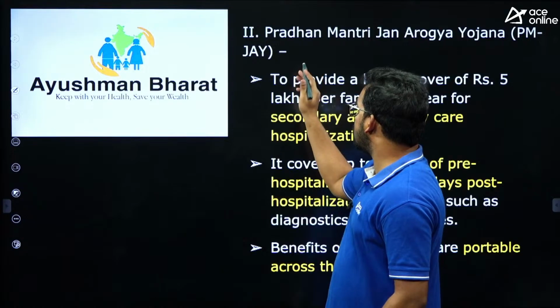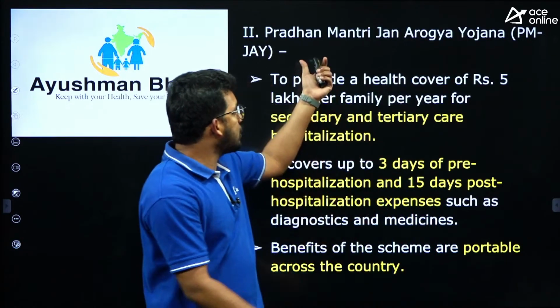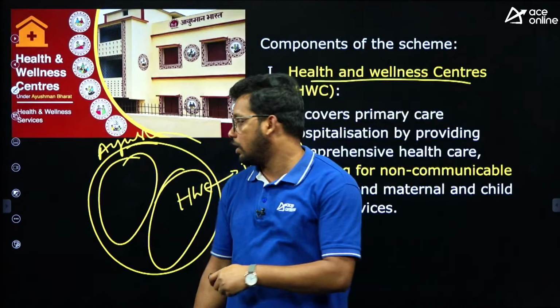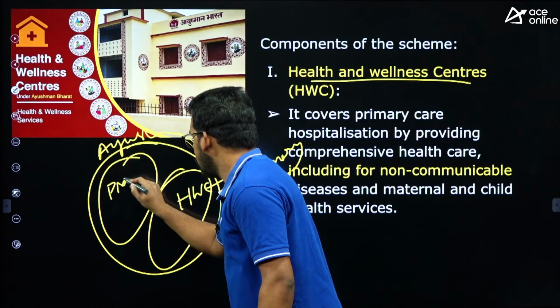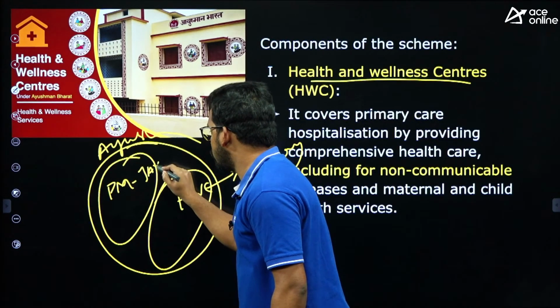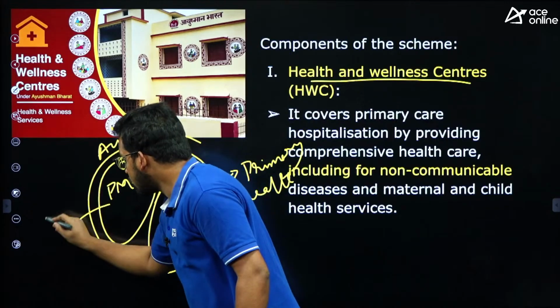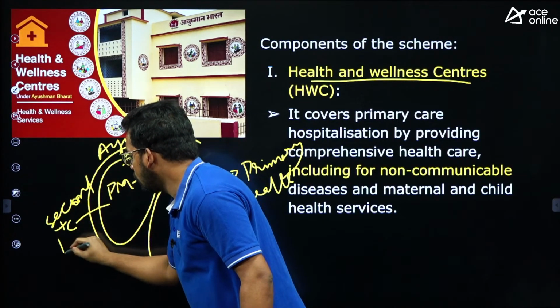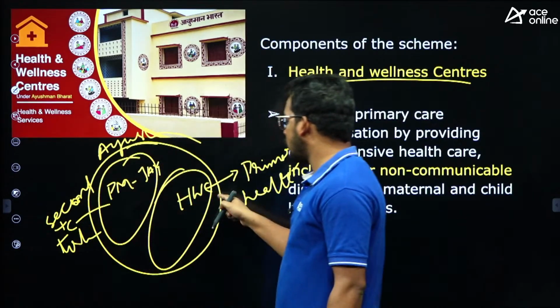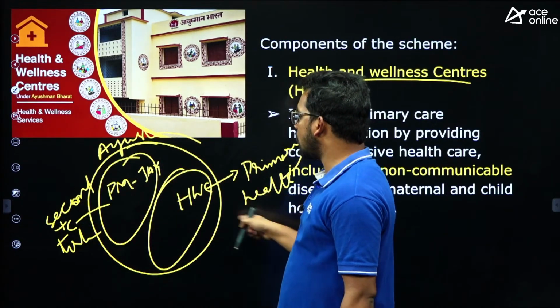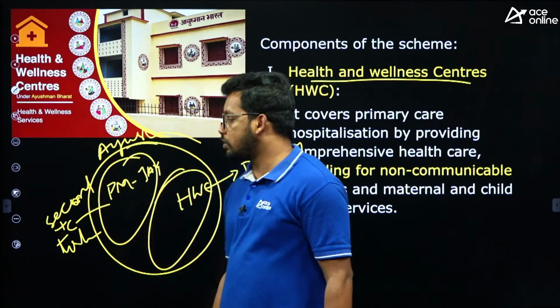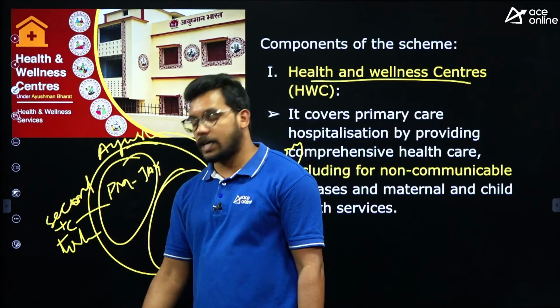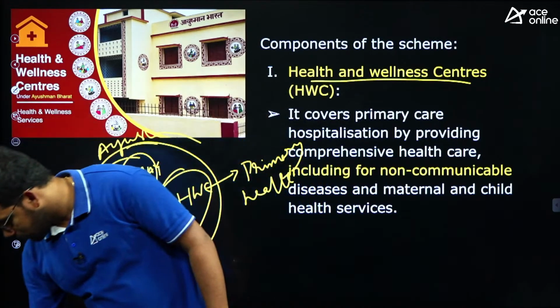Next, the second one is Pradhan Mantri. The second component is Pradhan Mantri Jan Arogya Yojana, PMJAY. This is for secondary and tertiary care, right? So health and wellness centers are to take care of the primary health, and Pradhan Mantri Jan Arogya Yojana is to cover the secondary and tertiary health, right?